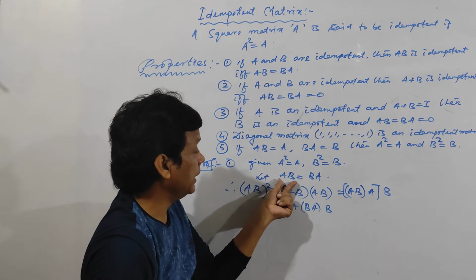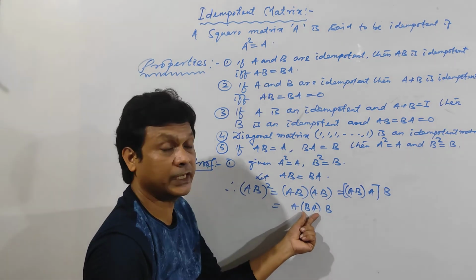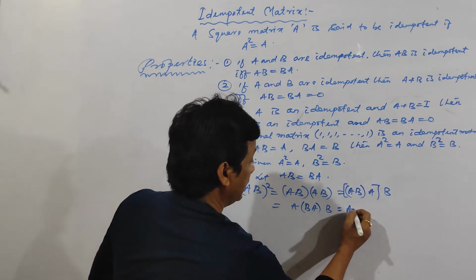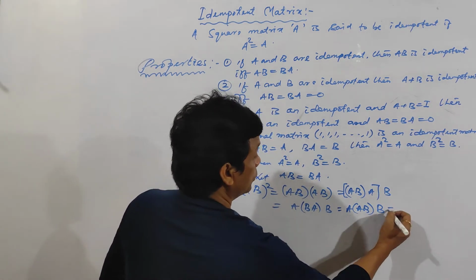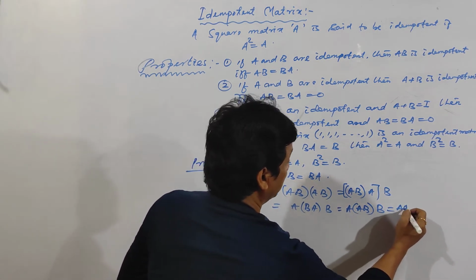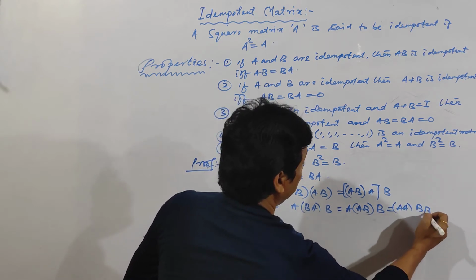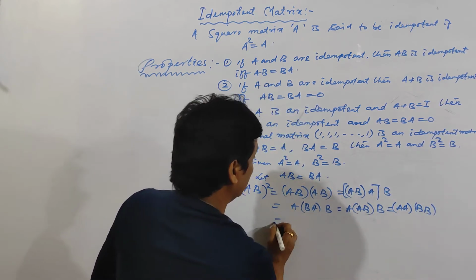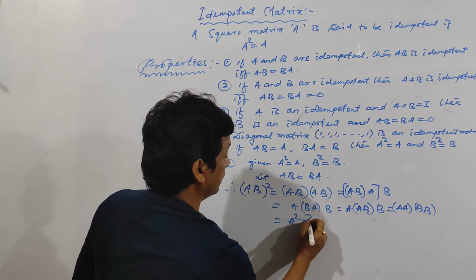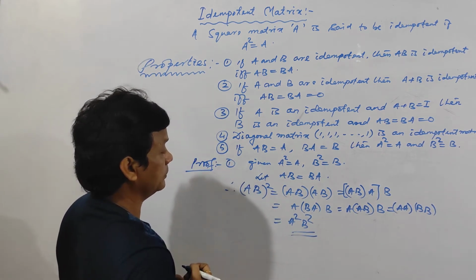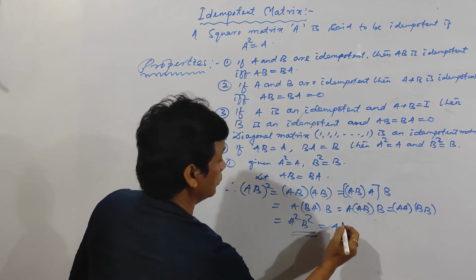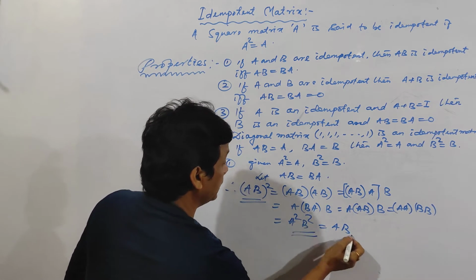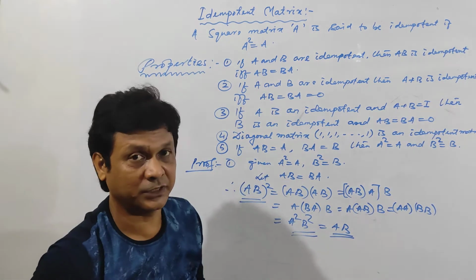But it is given AB is equal to BA, so in place of BA I can write AB. So it is equal to A into AB into B. So A into A, again applying the associative property, B into B, so it will become A square into B square. And A square is equal to A and B square is equal to B. So (AB) whole square is equal to AB. That means AB is idempotent.